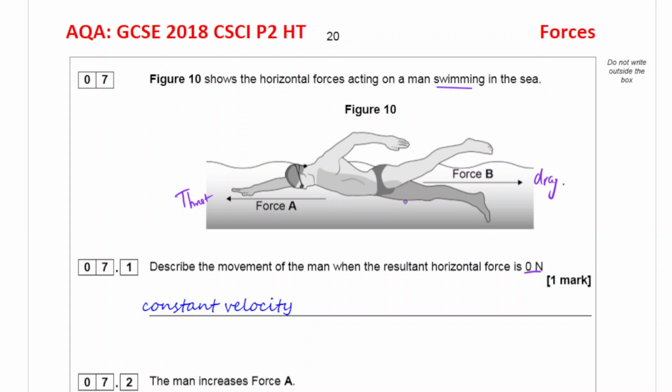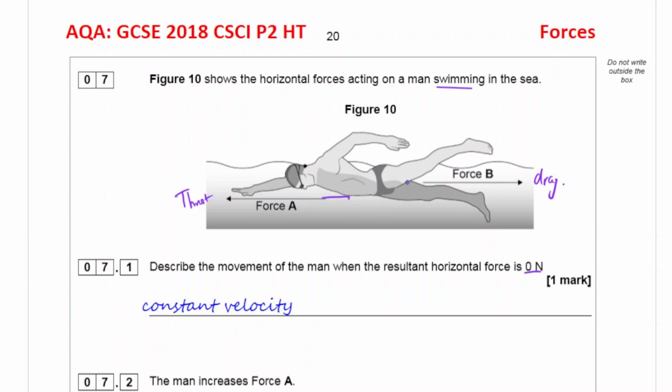So if you increase the thrust, he is going to increase his speed, but that also means he increases the drag as well. So he would increase the speed first, then drag increases until both these forces are equal. So let's say he increases this force by that amount.